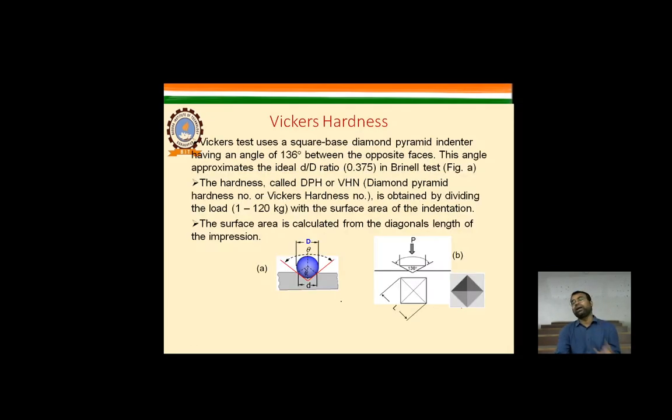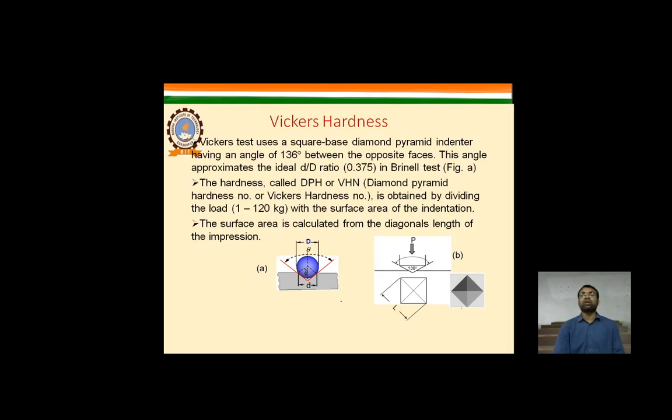Now the third one is the Vickers test. Why do we choose that particular Vickers test? So the Vickers test uses a square-base diamond pyramid indenter having an angle of 136 degrees between the opposite faces, and this approximates the ideal d by D ratio of the Brinell hardness test.